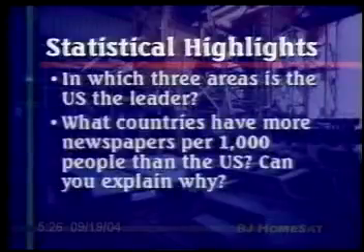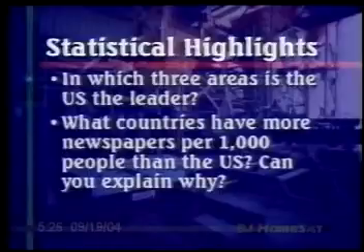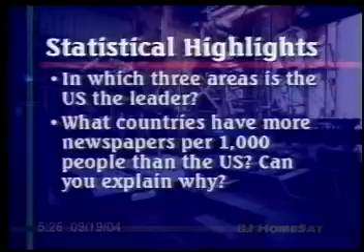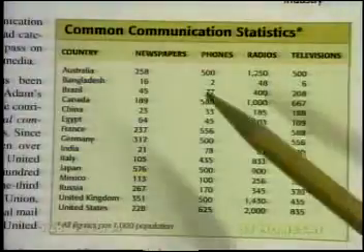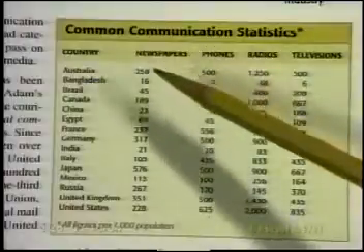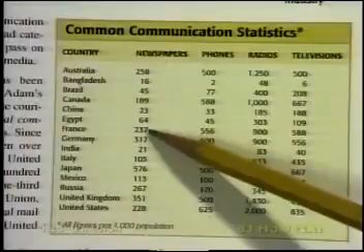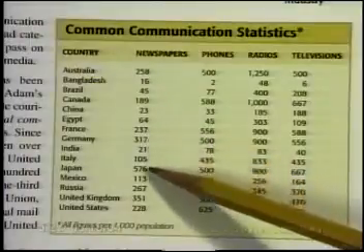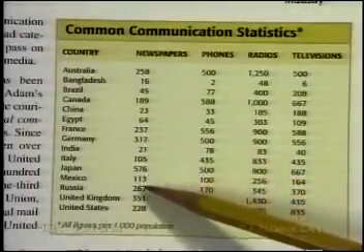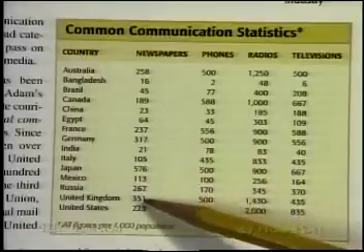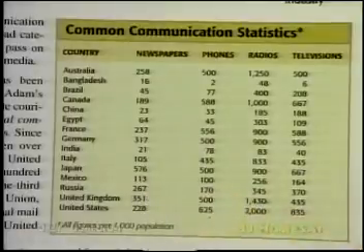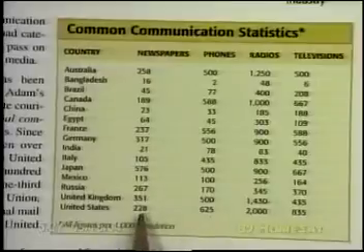All right, what countries have more newspapers per 1,000 people than the U.S.? And can you explain why? That one might require a little bit of thinking. Newspapers, okay, we already noticed Australia has more, France has more, Germany has more, Japan has more, Russia has more, and the United Kingdom has more. They all have more newspapers per 1,000 than the United States. Why do you think that might be?